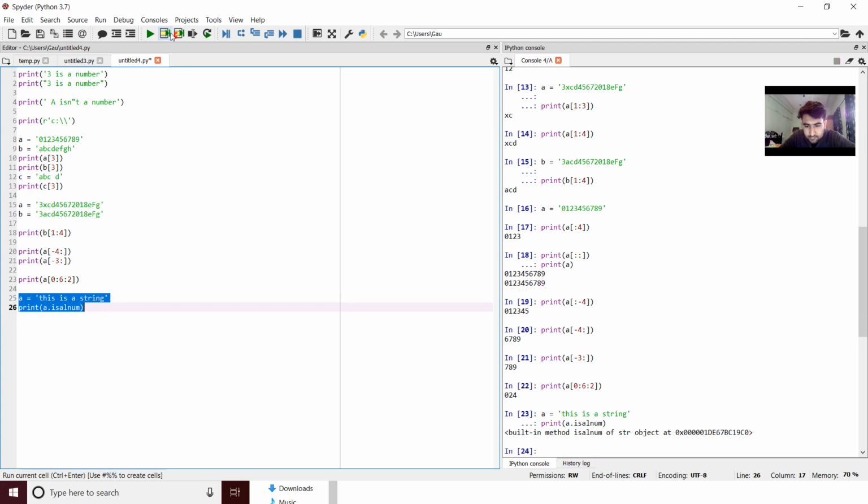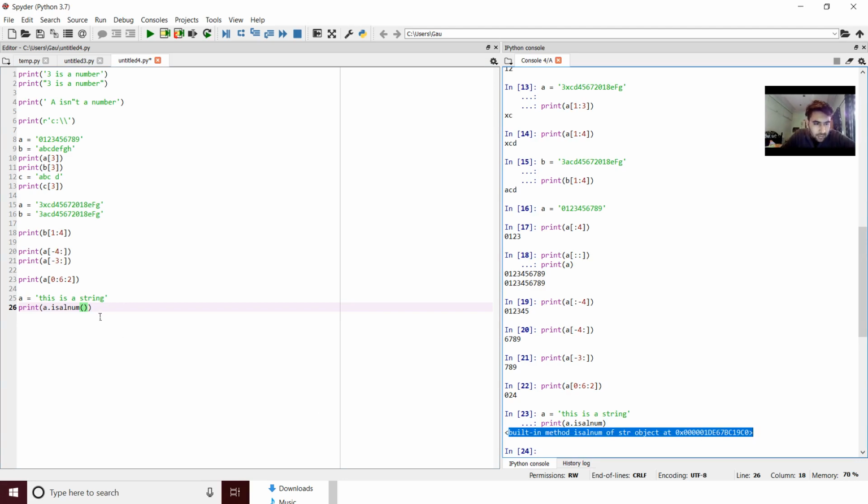When I do this, okay, you get built-in method. The reason behind it is that whenever you're calling a method, you need to call it with closed brackets. For now, just understand that whenever you don't specify these round brackets, it just gives an output in the form of a Python readable representation.